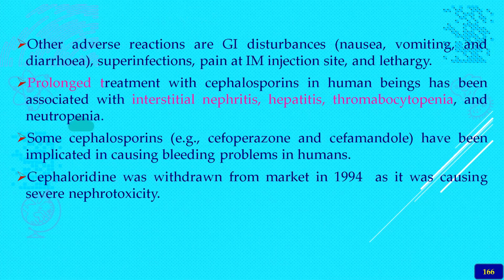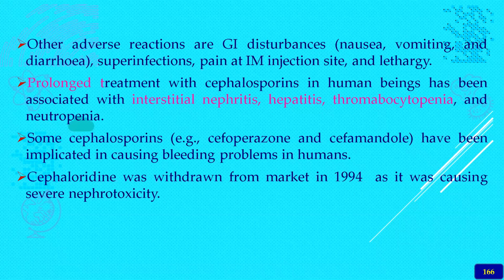The other adverse reactions are, as usual, gastrointestinal disturbance, like nausea, vomiting, and diarrhea, and also superinfections, then pain at the IM site, and sometimes lethargy. These are the common side effects, whereas prolonged treatment with cephalosporins in human beings has been associated with interstitial nephritis with some agents, and hepatitis, thrombocytopenia, and neutropenia.